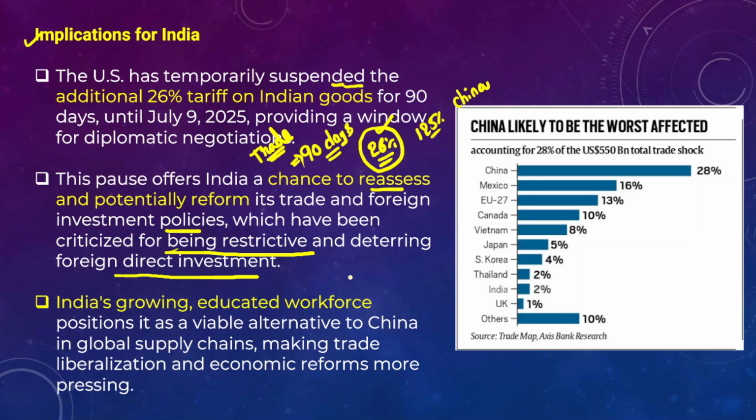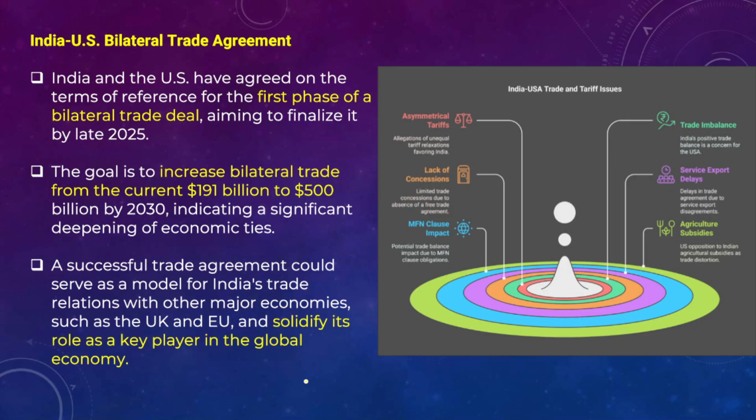In fact, India can become a reliable and resilient alternative to China's global supply chain, right? Thereby making trade liberalization and economic reforms more and more pressing as well. So apart from that, if you carefully look at the India-US bilateral trade agreement, there is a possibility that there might be a short-term India-US bilateral trade agreement in the coming 90 days, right?